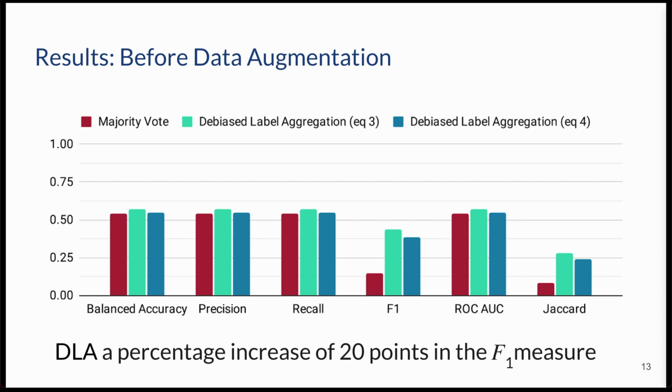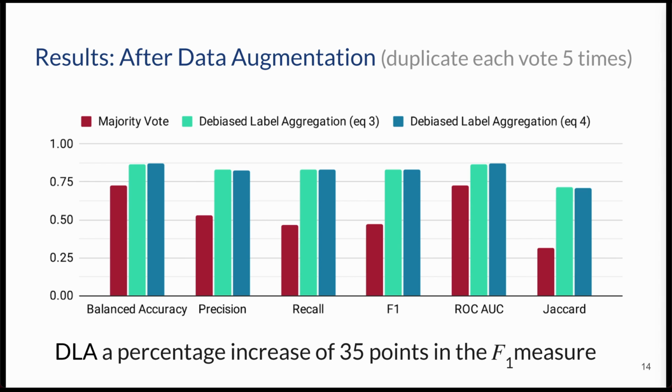Previous work has shown that any label aggregation method really benefits from a large number of votes per item. Therefore, aimed at investigating the scalability of DLA, we tested the effect of increasing the number of collected votes. For this, we duplicated each vote 5 times. Comparing the classification performance of models trained on majority voting and our 2 proposed DLA variants, we find that considering the user's bias when weighting the votes produces labels that improve overall classification performance. DLA's improvements outperform the baseline performance of majority voting by a large margin in some cases. This improvement after data augmentation was expected, since each item has more information about the agreement distribution of user votes.